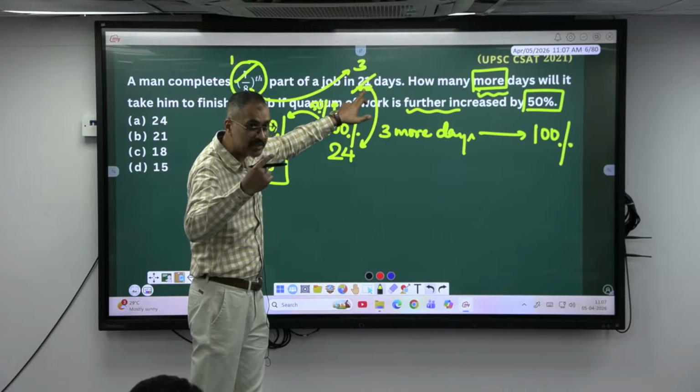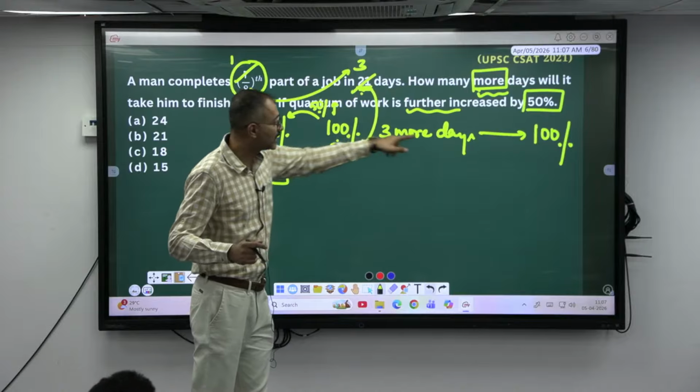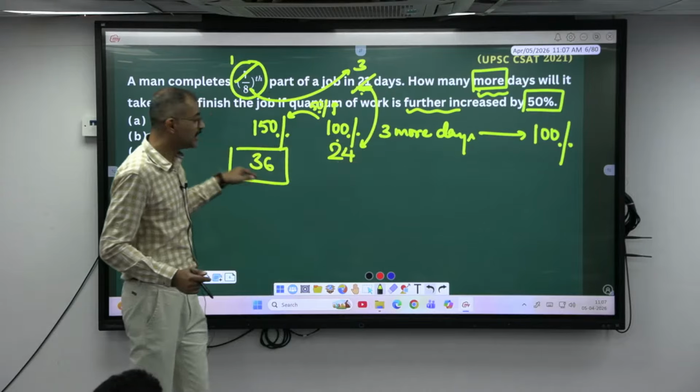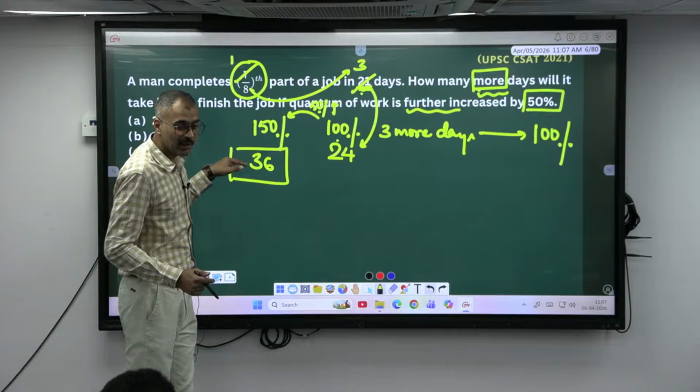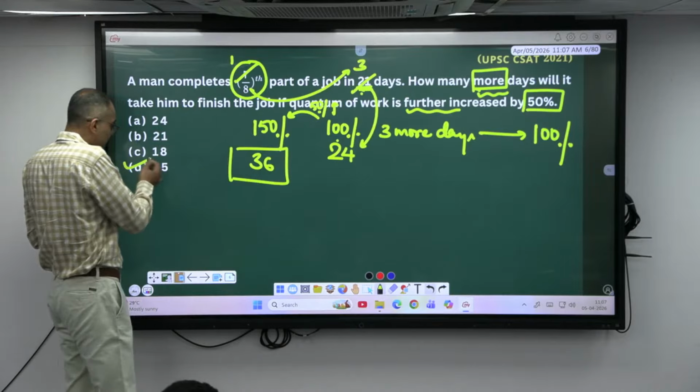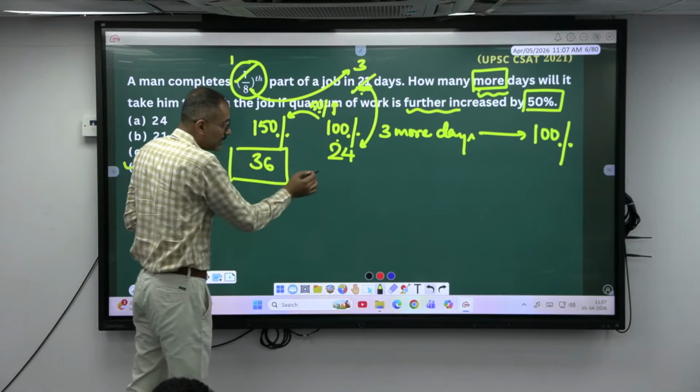To complete 50% more, first he has to complete 100%, which requires 3 more days. Afterwards again 12 more days. So totally how many days? 51 days compared to 21, not to 24.